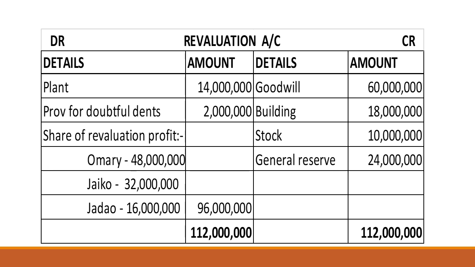So if you take the credit side, it is 112 million against the debit side, so there is a revaluation profit. We have a revaluation profit that is to be shared using the old sharing ratios. For Omari we get 48, Jaiko 32, and Jadao 16 million, and these are transferred to partners' capital accounts.